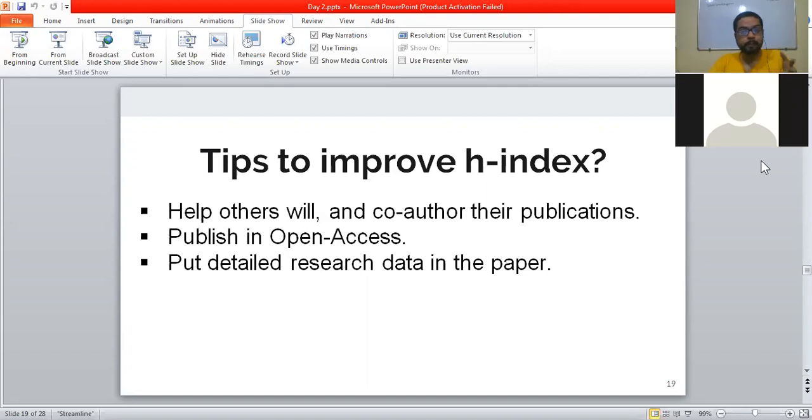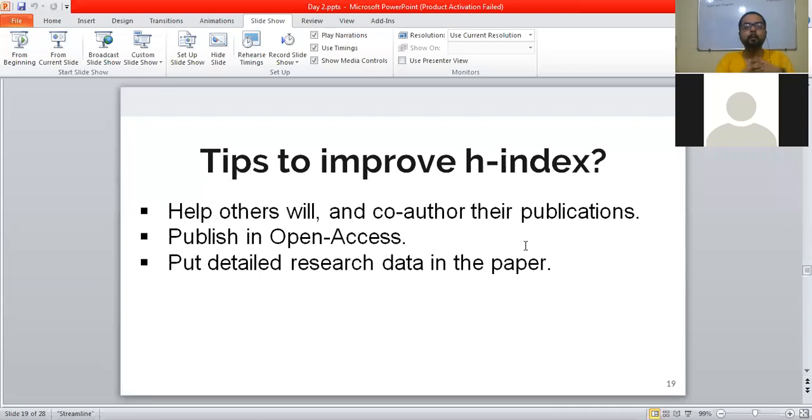So coming on to the next thing, which is to publish in open access journals. Why? See, when you publish in an open access journal, your article is easily accessible to others. It is easily read by others, and since others can read it easily, there are higher chances of your article getting a citation, and ultimately it will help you to improve your achievements.